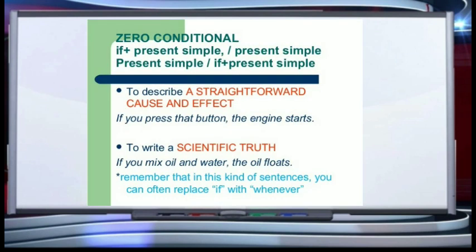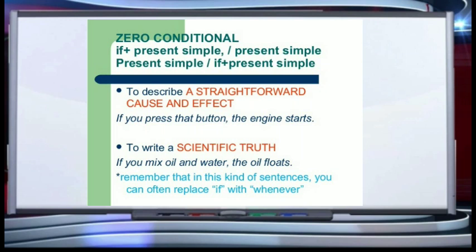Now the first one is zero conditional. There are two formats of writing a sentence in the zero conditional situation: if plus simple present tense and simple present tense, or first a statement in a clause in simple present tense and then if plus simple present tense. The zero conditional is used to describe a straightforward cause and effect, that is, factual situations. If you press that button, the engine starts. So, this is something that is habitual, that is factual, that has to occur.